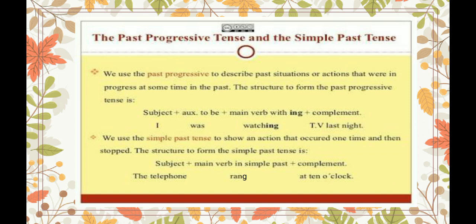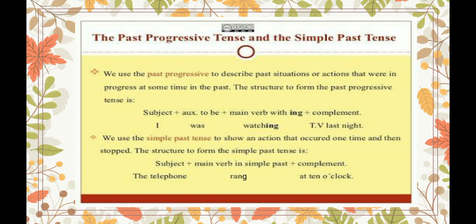That means we don't describe any situation or action that was completed, but we describe the actions that were in progress or in continuation at some time in the past.